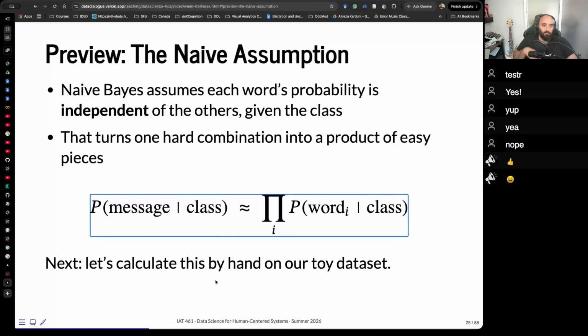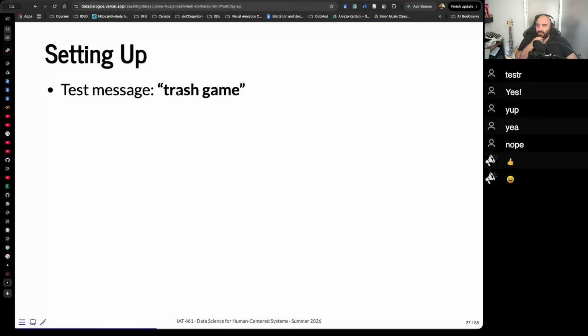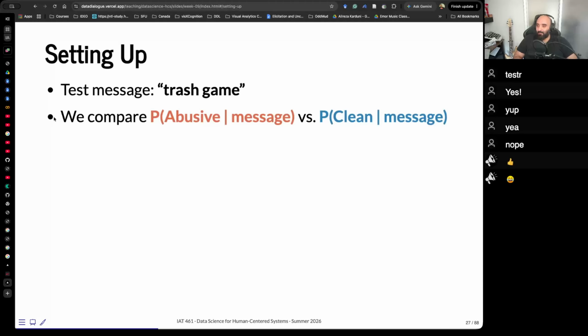Let's calculate this by hand. So let's work the example. Our test message is "trash game," which most games are trash. I don't know, I would not call this abusive, but let's go with it because most games are trash these days. Okay? So we want to compare the probability of abusive given this message versus the probability of clean given this message. Whichever is bigger wins.